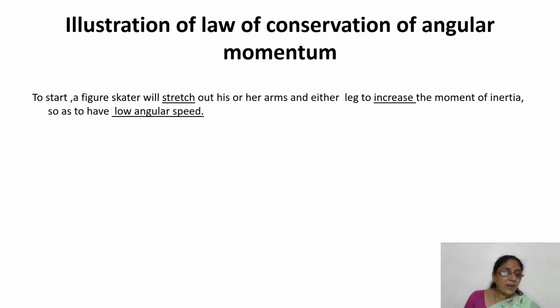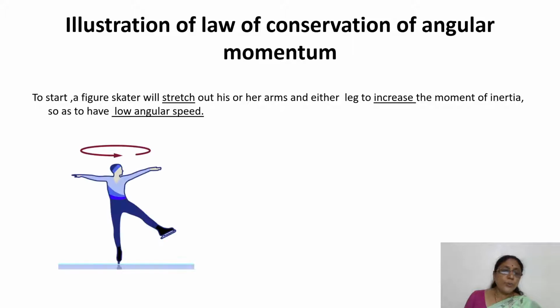To have a low angular speed, he has to stretch both his arms and either leg to have a larger moment of inertia. If he or she stretches both the arms or either leg, what happens? The radius of gyration will increase, so k will be more.